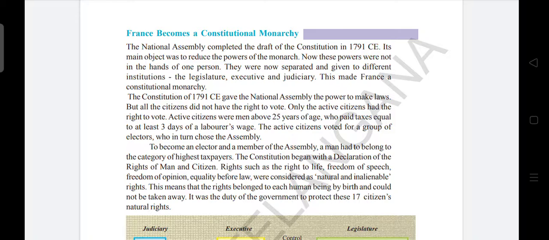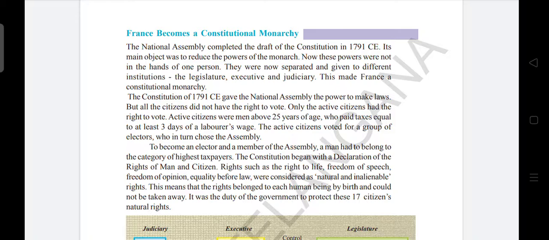Active citizens were men who are above 25 years of age and also who paid taxes equal to their 3 days wage of a laborer. So they are called active citizens. So who is the active citizen here?